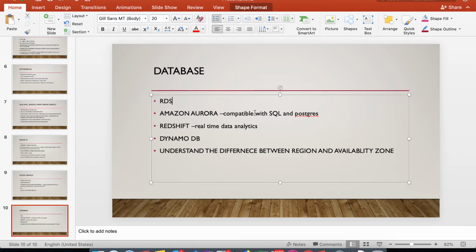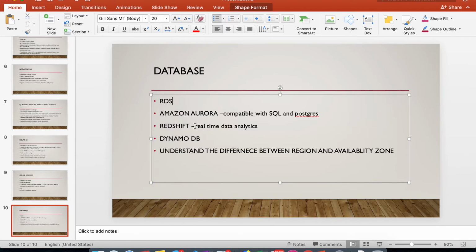For example, if your client has a database system on SQL or Postgres physical servers and wants to migrate their data to the cloud, you have to choose whether to select RDS or Amazon Aurora. You have to understand the difference between these two services, and when to choose RDS or when to choose Amazon Aurora.